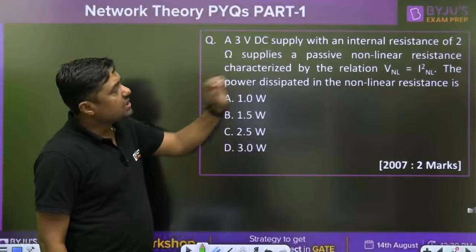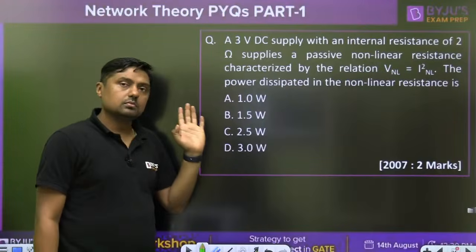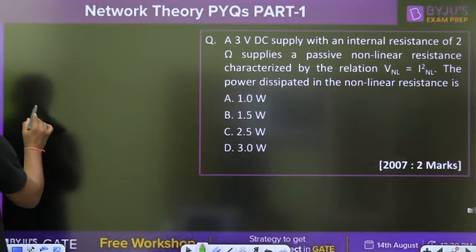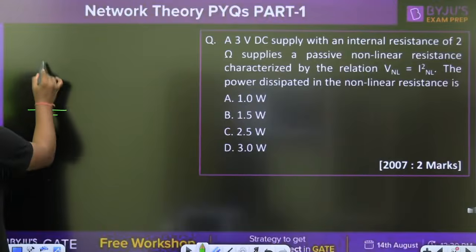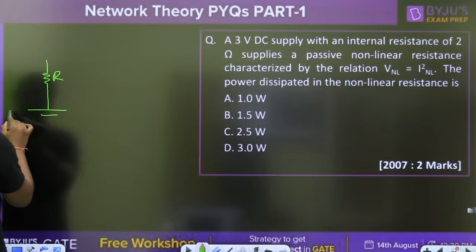A 3 volt DC supply with an internal resistance of 2 ohm. This is the DC supply.